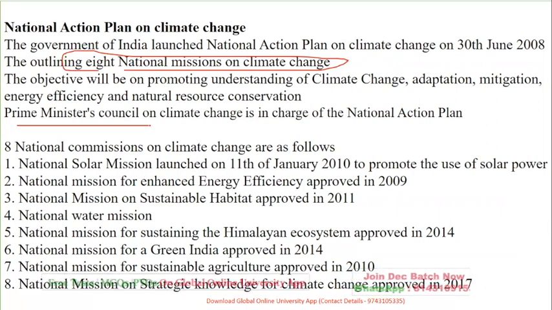The mission with reference to solar, which was Jan 2010, is to promote solar power. Mission for Energy Efficiency, 2009. Sustainable Habitat, 2011. Water Mission. Sustaining the Himalayan Ecosystem, 2014. Then Green India, again 2014. Sustainable Agriculture, 2010, and Strategic Knowledge for Climate Change, approved in 2017. So yes, these are the 8 missions. We have to be very, very careful, as there are questions on this.